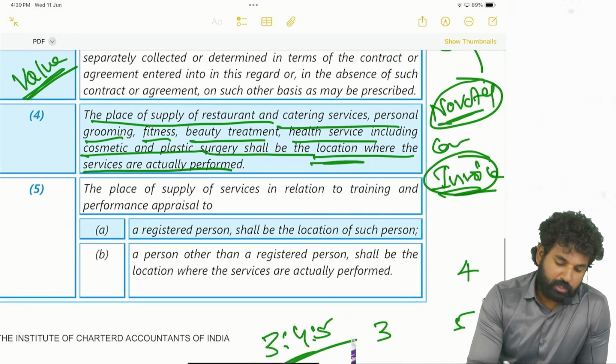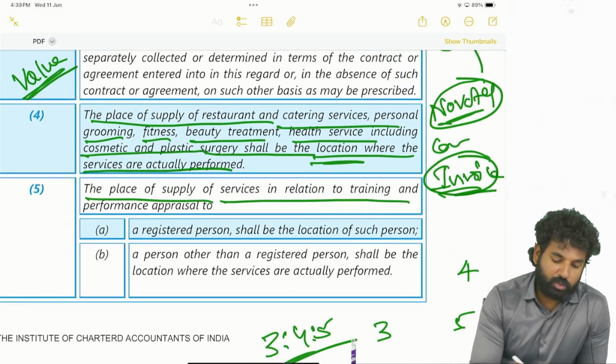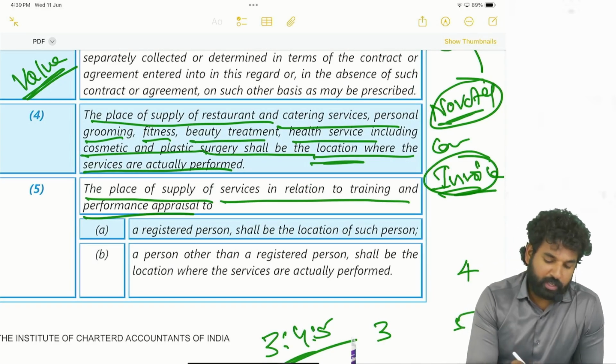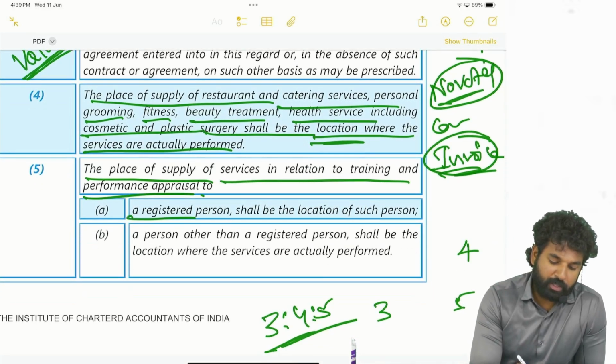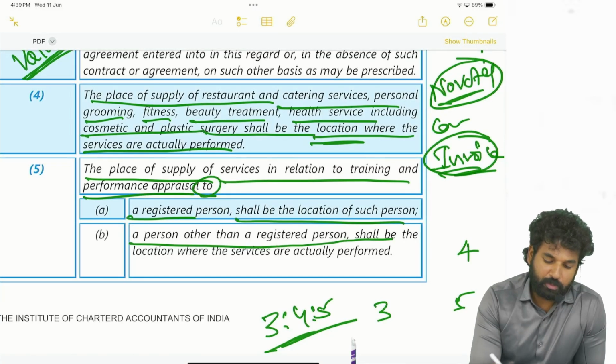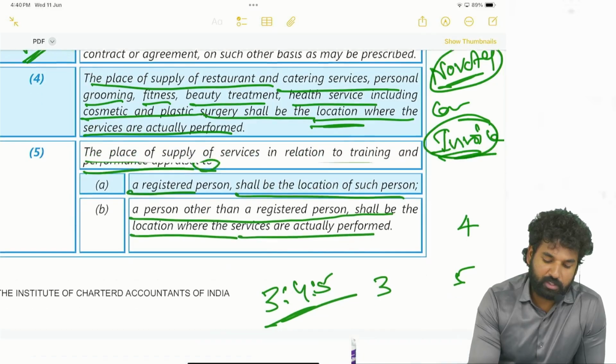Next, place of supply of services in relation to training and performance appraisal services. If it is made to a registered person, it shall be the location of such person. A person other than a registered person: it shall be the location where the services are actually performed.